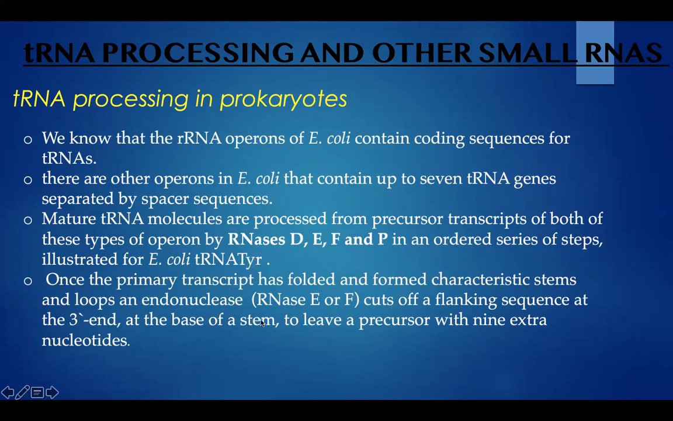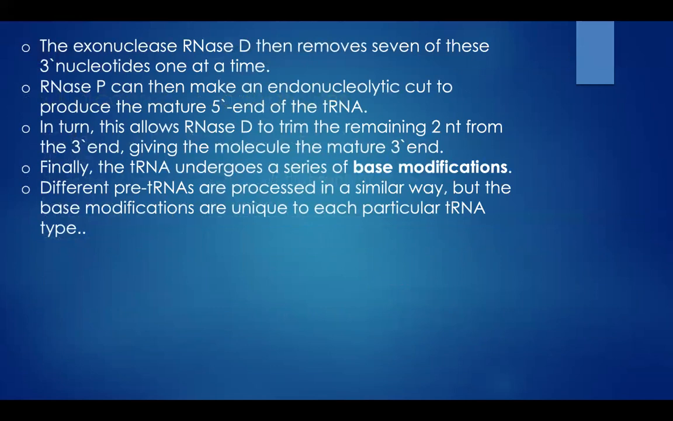Once the primary transcript has folded and formed characteristic stems and loops, an endonuclease, that is RNase E or F, cuts a flanking sequence at the 3' end at the base of the stem to leave a precursor with 9 extra nucleotides. The exonuclease RNase D then removes 7 of these 3' nucleotides one at a time. RNase P can then make an endonucleolytic cut to produce the mature 5' end of the tRNA.